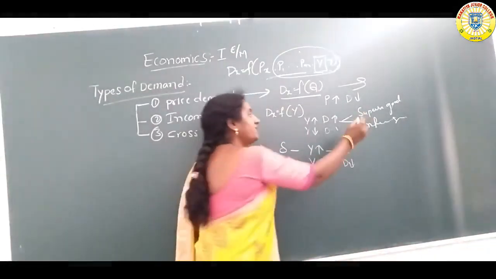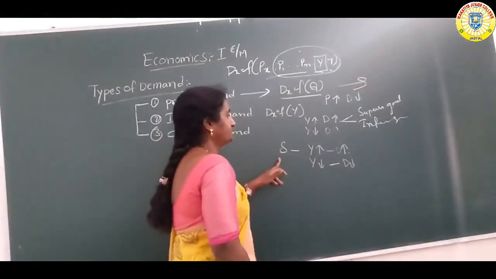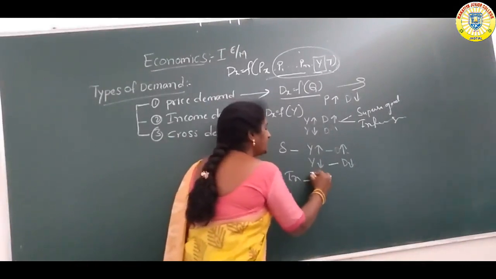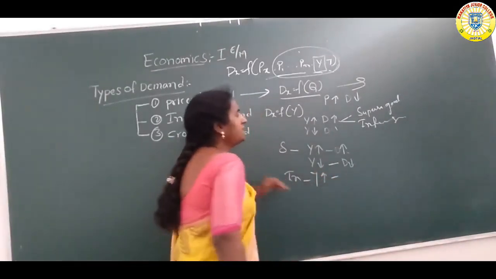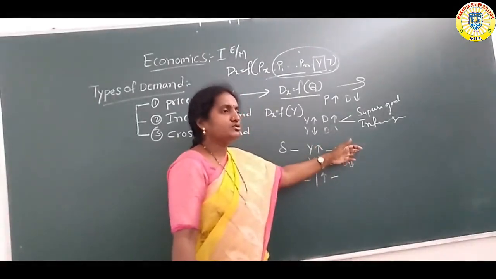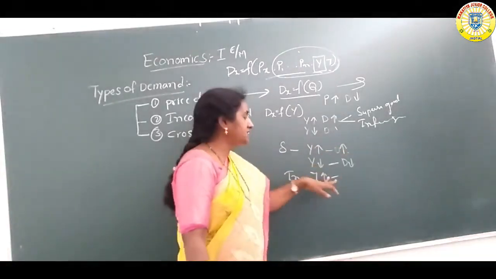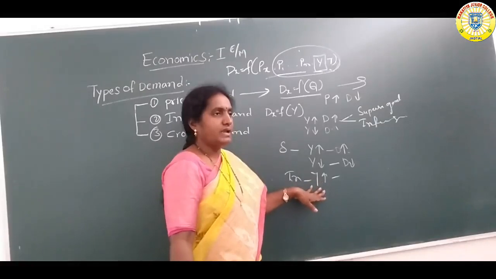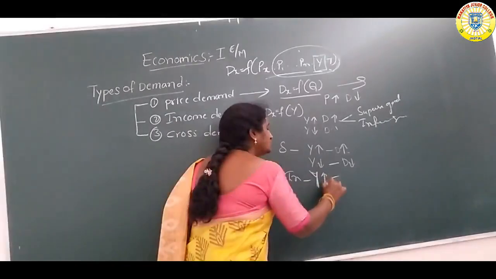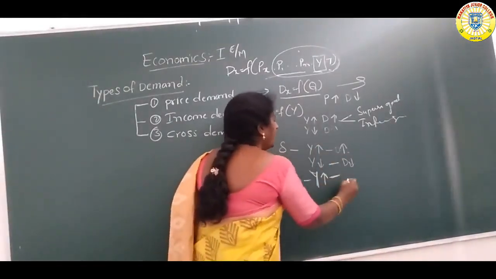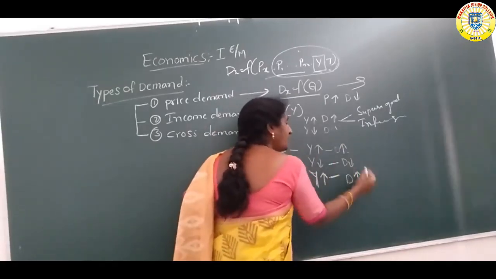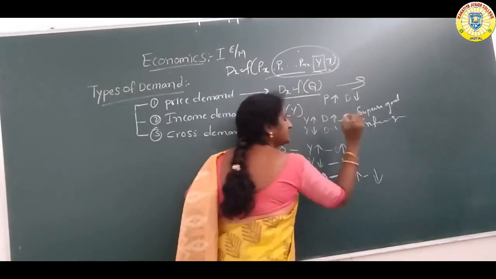But in the case of inferior goods, this is different. When the consumer's income level increases, they need not purchase inferior goods. They give preference to buying superior goods, because the consumer has more income and is able to purchase them. So when the income of the consumer increases, demand for superior goods increases, and demand for inferior goods decreases.